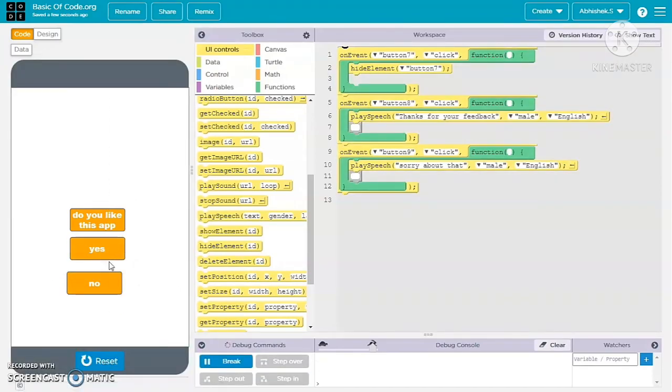Now I'm saying this really, that is working. When I click yes, it is saying thanks for that, and when I'm clicking no, it's saying sorry about that.